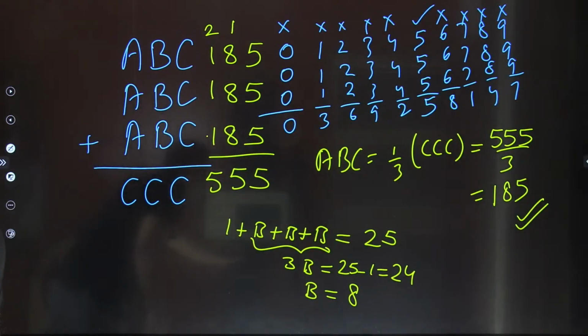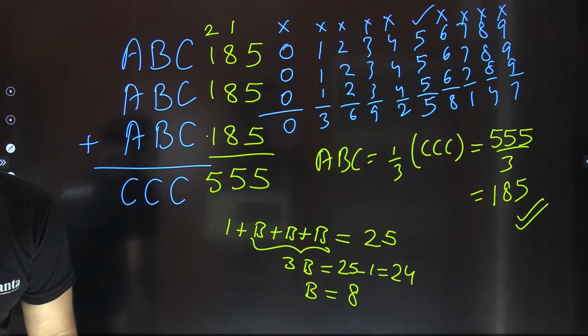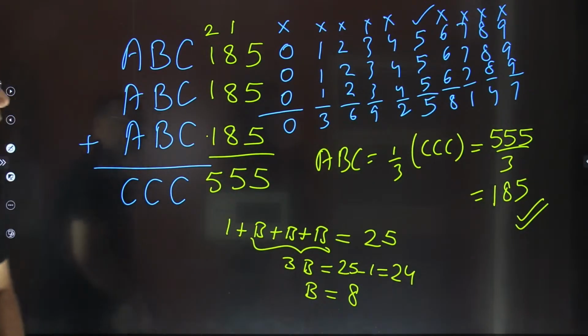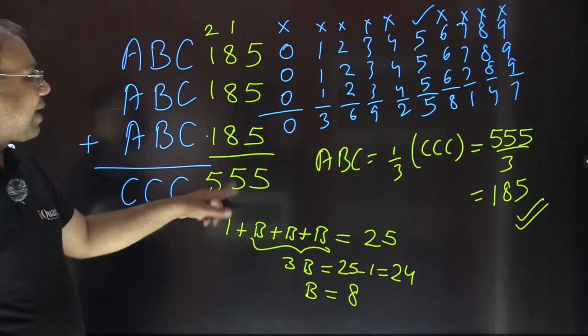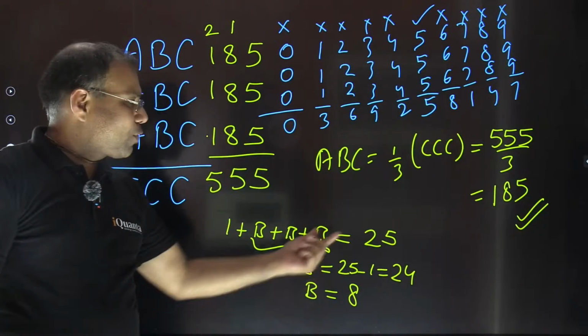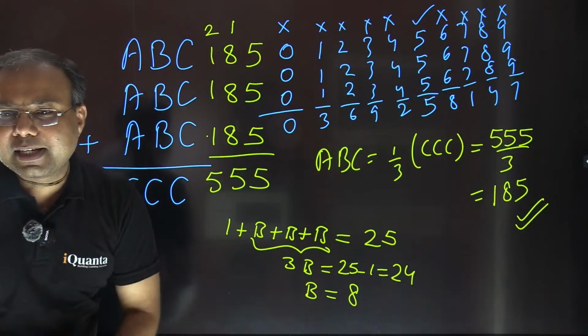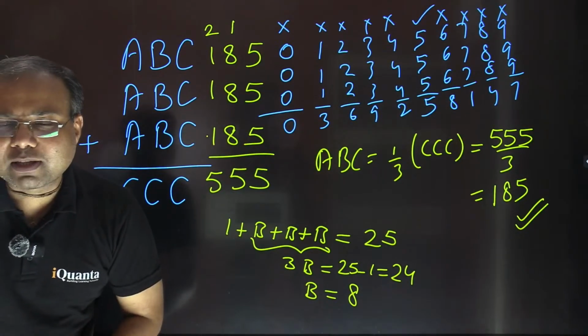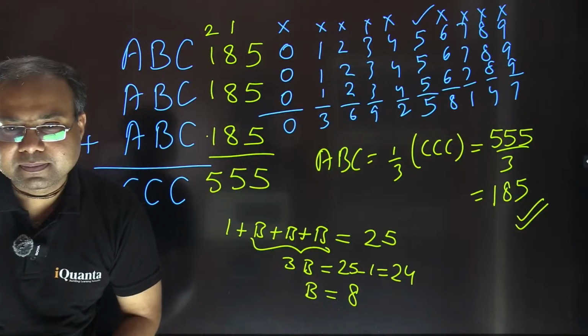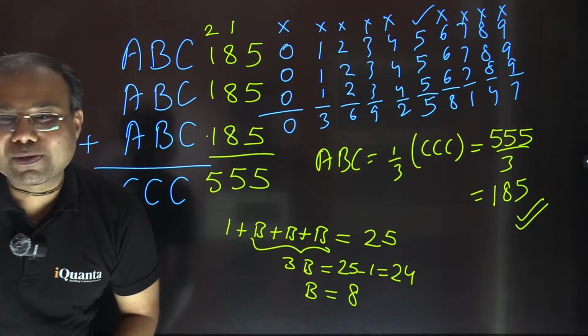Yes, Harshit. The sum of the B's should be such that we get 2 carried. Yes, exactly, Harshit. By adding 1, it should end in 5, and also it should give 2 carry. That means it should be 25 exactly, because I wanted a carry of 2 also. Is that clear to everyone? Please confirm. And it deserves your likes also.